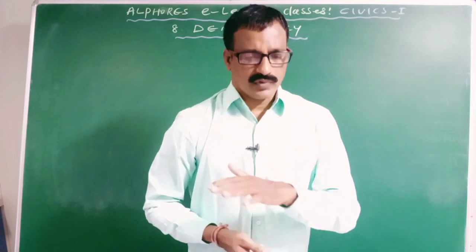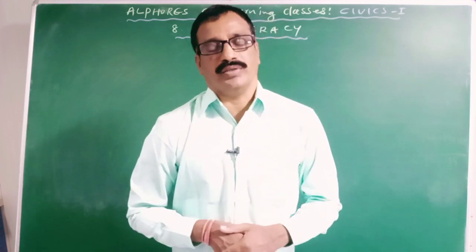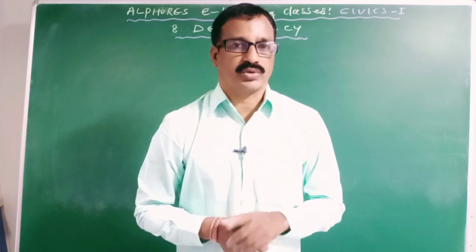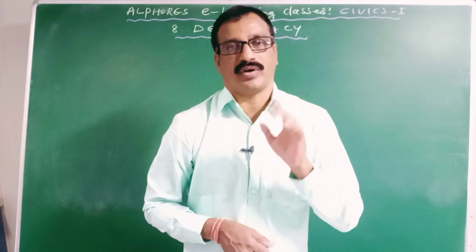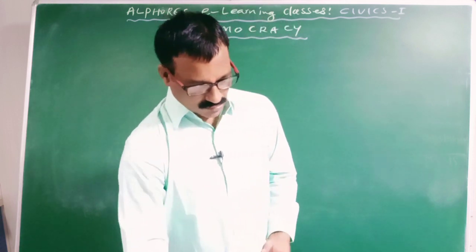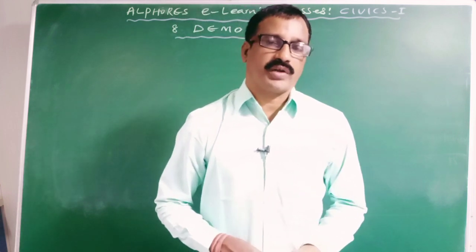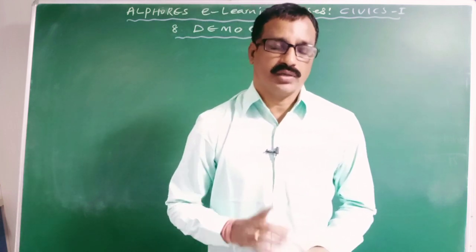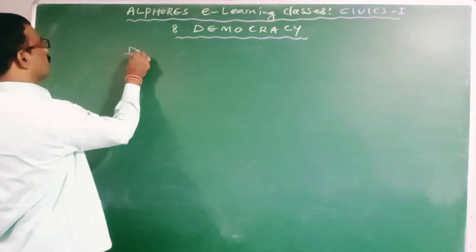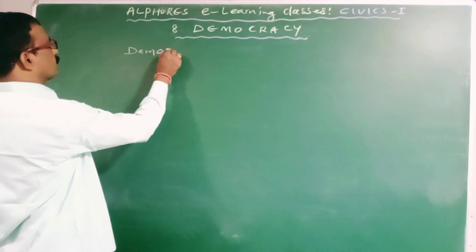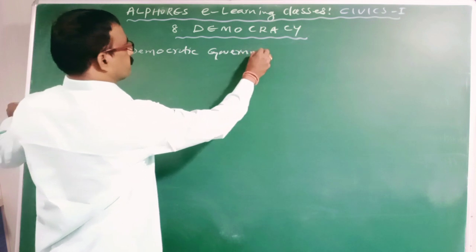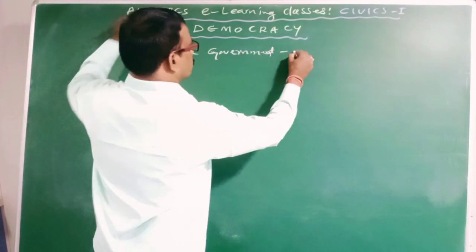Clear? Then in the modern world, which form of government is the best form of government? The democratic form of government is the best form of government in the world, and so there is great importance to the democratic form of government.